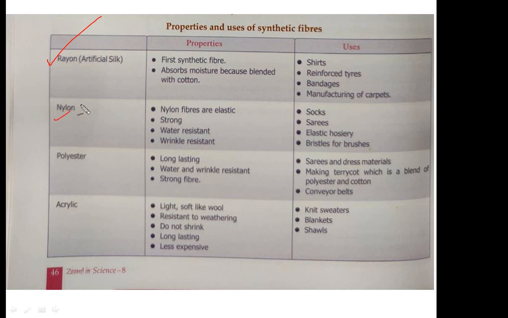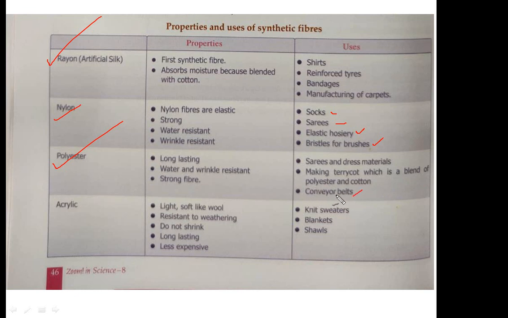Then nylon. Nylon fibers are elastic. It is strong, water resistant, wrinkle resistant. Its uses: socks, saris, elastic hosiery, bristles of brushes and all that. Polyester, these are long lasting, water and wrinkle resistant, strong fiber. They are used in sari and dress materials, making terricot with a blend of polyester and cotton.